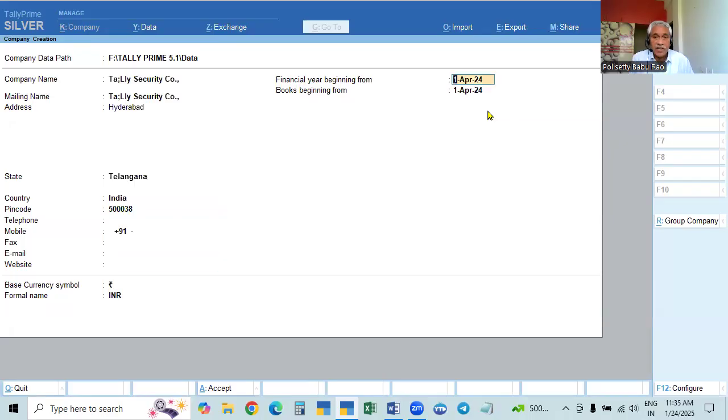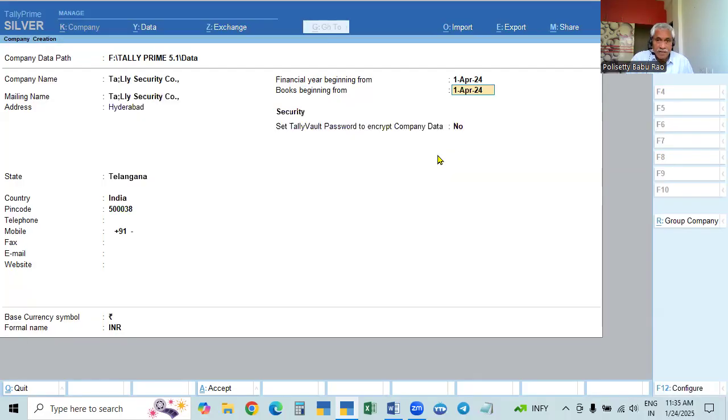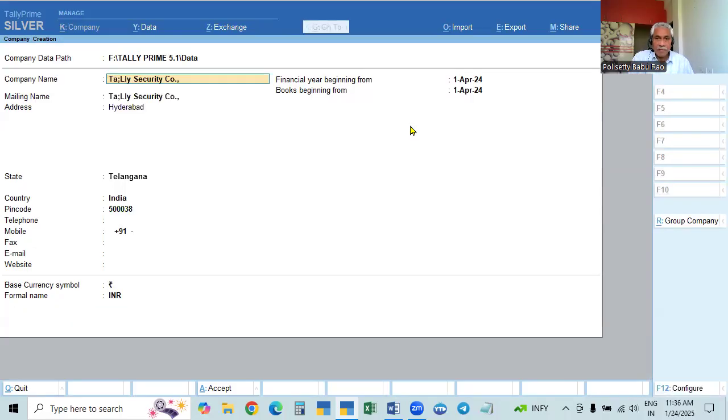We will come to the financial year beginning from, and next, books beginning from, and below that the password and security options will be given. If the company is already created, you go to F12 and take the Tally Vault password. If you give yes, that option will be available. If you don't select that, it will not be available.